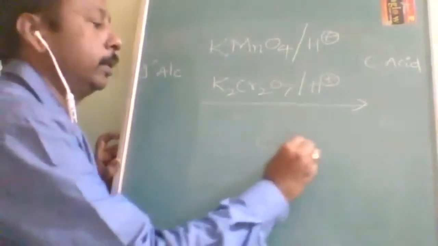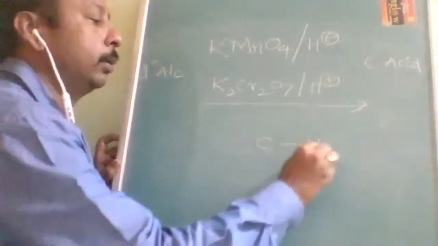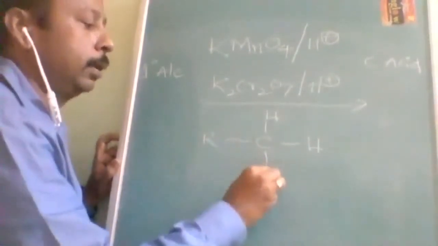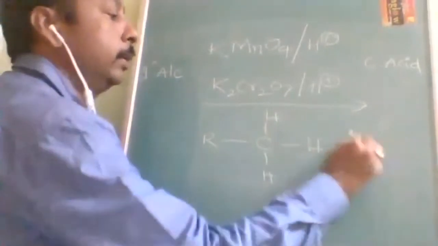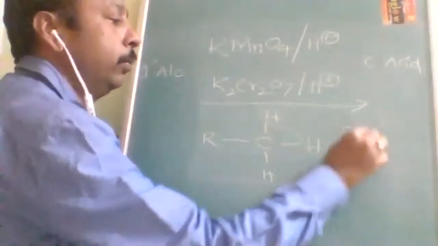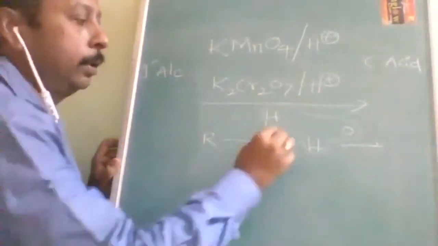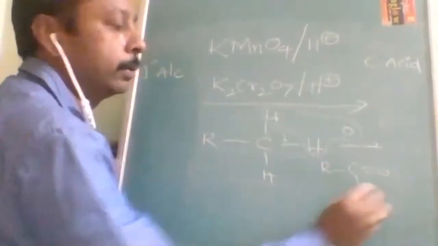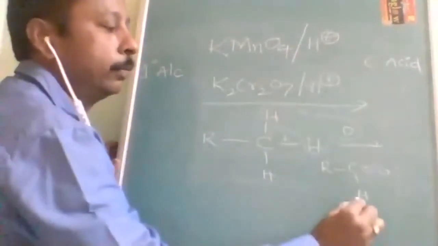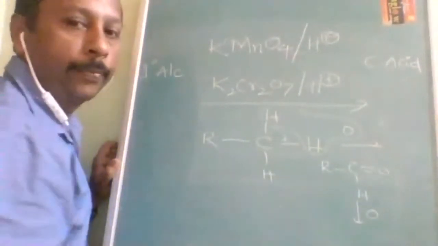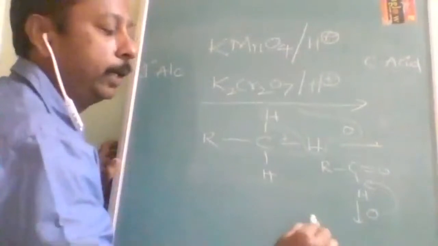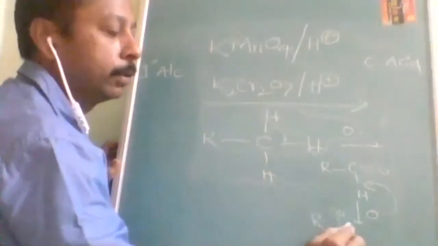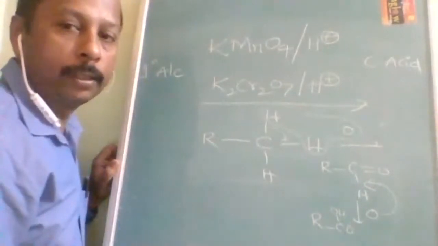See, suppose this is 1 degree alcohol. So 1 degree alcohol will be like this. Understood? Now first, the oxygen will do its usual work, and this will first be converted to RC double bond OH, but they are strong enough, so they will give one more oxygen. This oxygen will go and add up here, then RC double bond OH. So what is it forming? RCOOH.